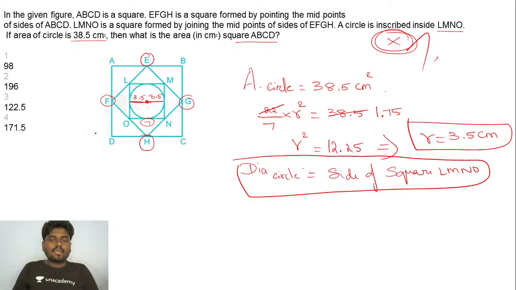Fine. So now what can I do further? Just go for it, guys. If you have got the answer, kindly let me know in the chat box. Come on. So you have got the side of the smallest square LMNO. Okay. Have you got the answer? If you have got the answer, kindly let me know in the chat box. Come on. I'm just looking for you guys to answer here.